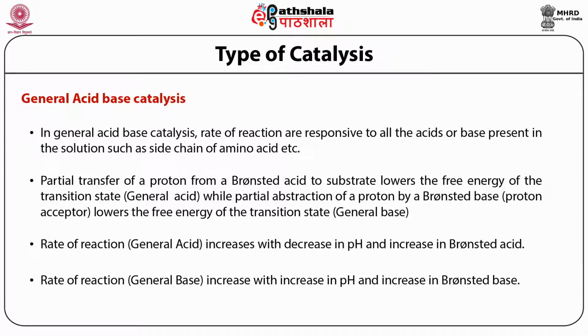Again, in the case of general acid base catalysis, we include the contribution coming from Bronsted acids and Bronsted bases, because they are what make this catalysis general acid base catalysis.